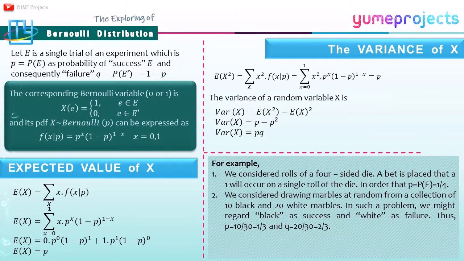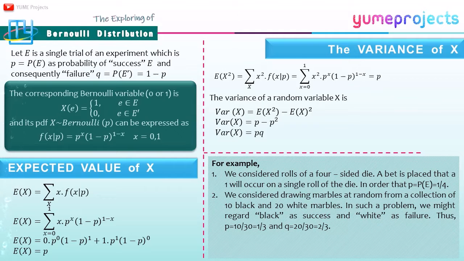A random variable X that assumes only the value 0 or 1 is known as a Bernoulli variable, and the performance of an experiment with only 2 types of outcomes is called a Bernoulli trial.